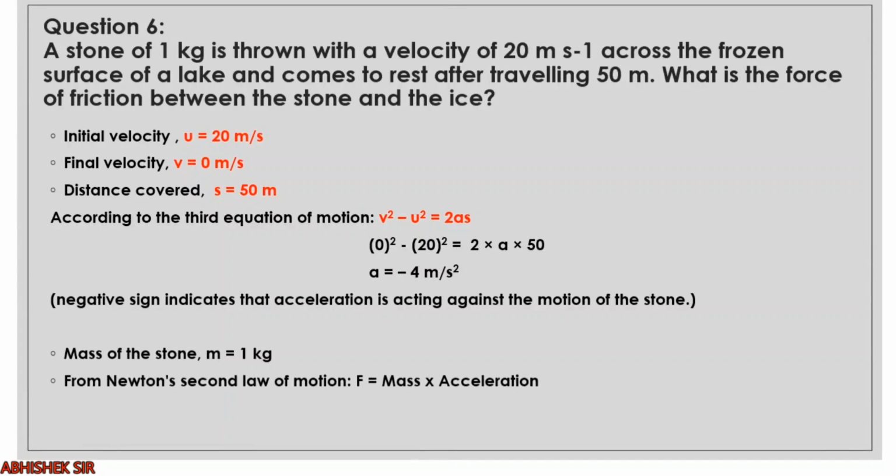Now mass is 1 kilogram. So second law of motion, F equals ma. We will put all the values. What is mass? 1 kilogram. a is minus 4 meter per second square. So the final force acting, or the force of friction acting between stone and ice, is minus 4 Newton. So what is the frictional force? Minus 4 Newton. And we know that frictional force always acts opposite. So that is why the negative sign is there.